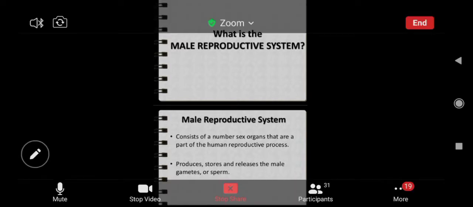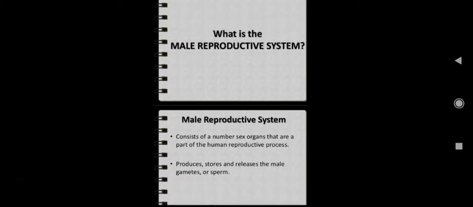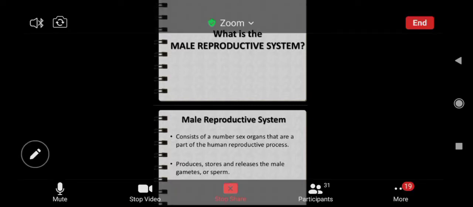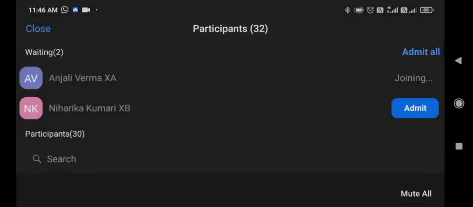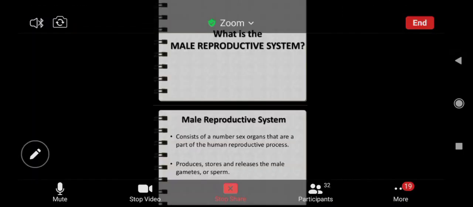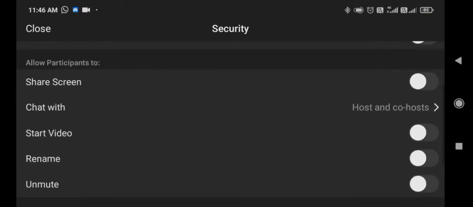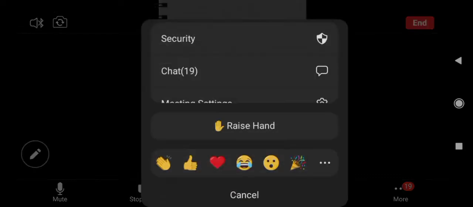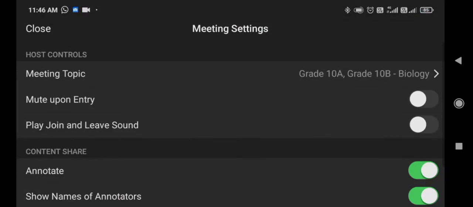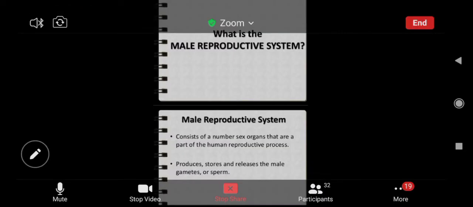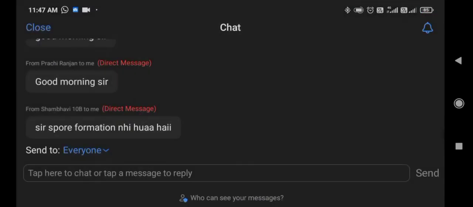Now, before going into the diagram for the human male reproductive system, can anyone say what are the different parts of the human male reproductive system? Through the chat box, you give me the reply. What are the different parts of the human male reproductive system? Through the chat box, you send the reply.